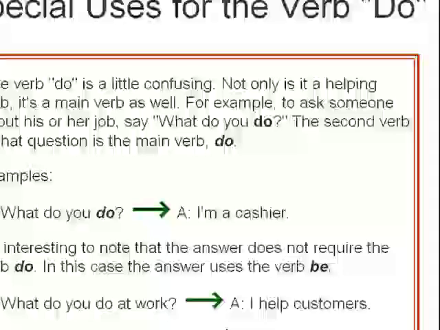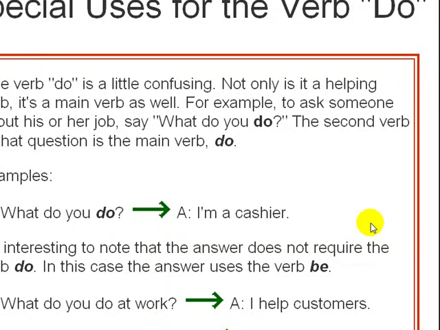Do you work? Here we have an example of that, and we have another interrogative word, which is what. We're asking about a particular thing. What do you do? Okay?